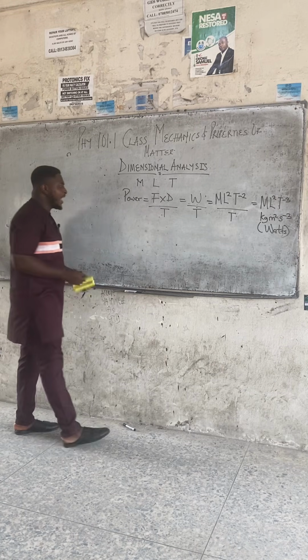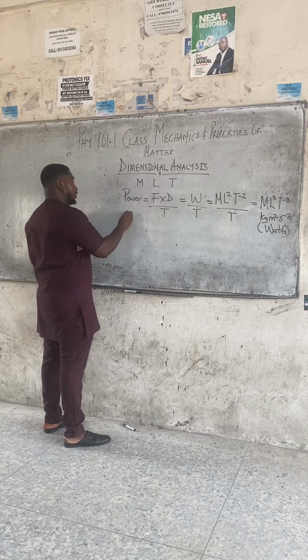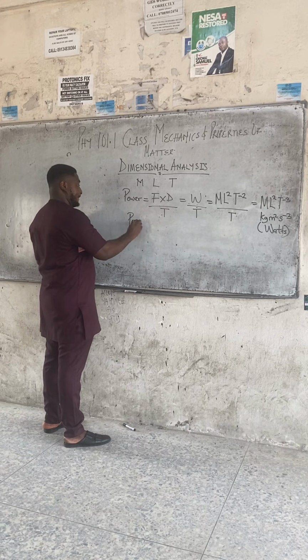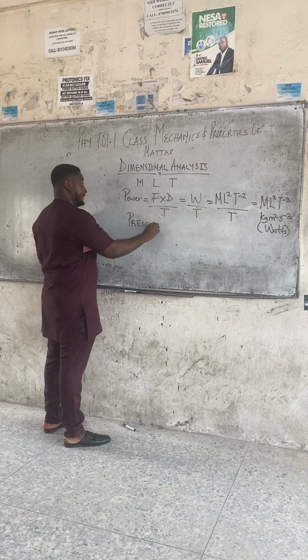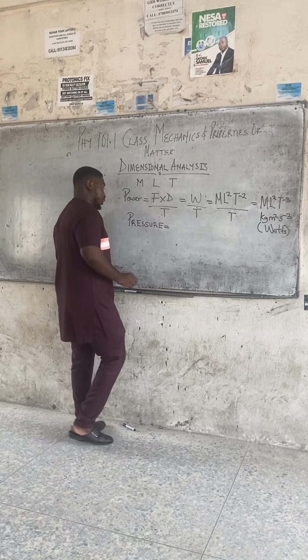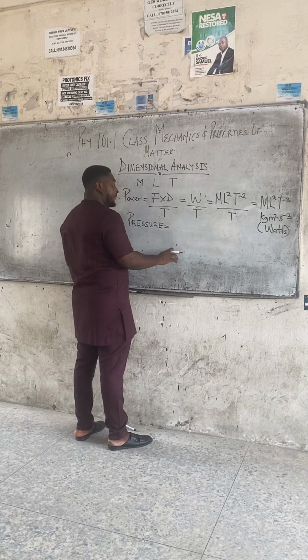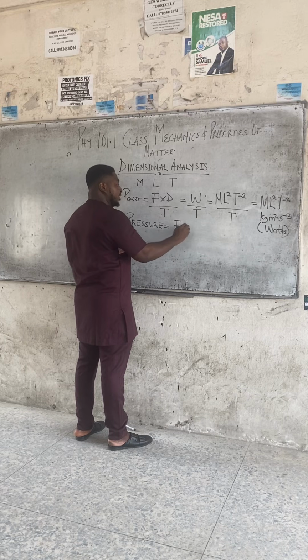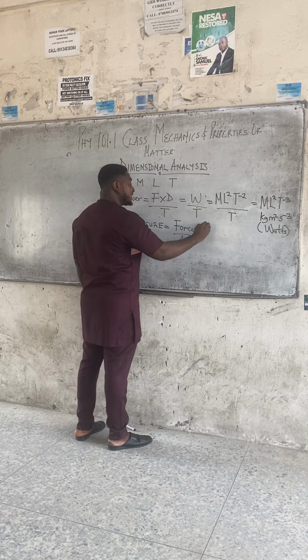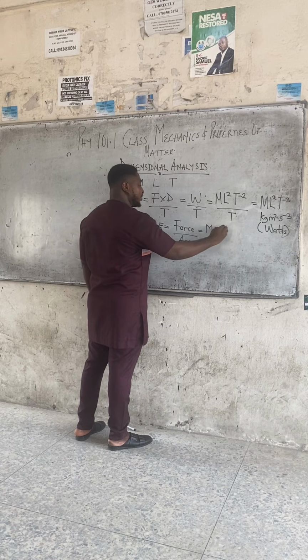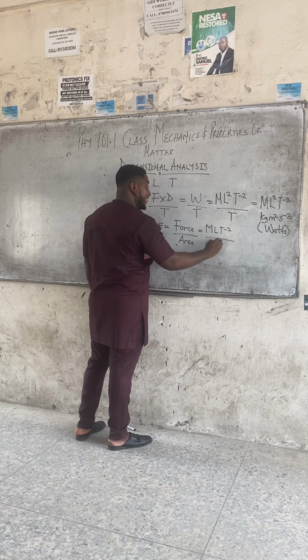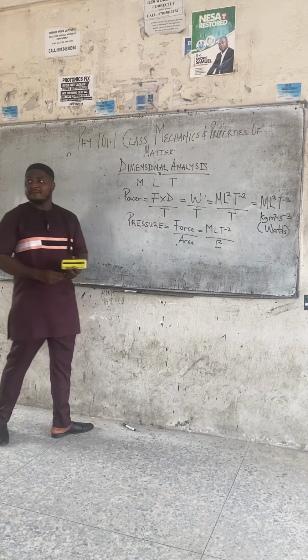Class, moving on, we have pressure. For the dimension of pressure, you must first write the formula. Pressure is force all over area. Force is mLT minus 2, and area is L squared.